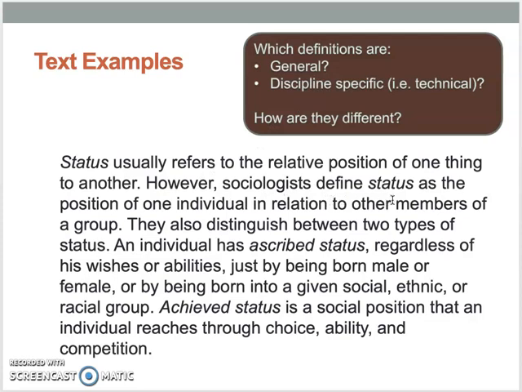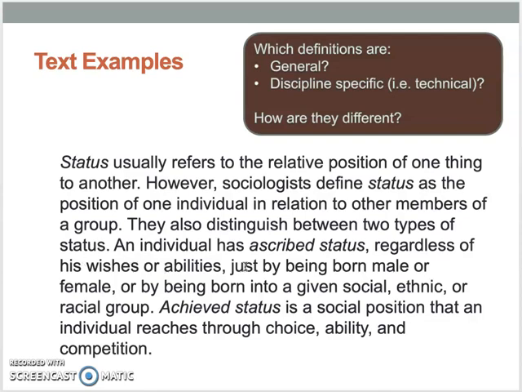Sociologists define status as the position of one individual in relation to other members of a group. They also distinguish between two types of status. Okay, so that tells us that they're going to talk about two different kinds.